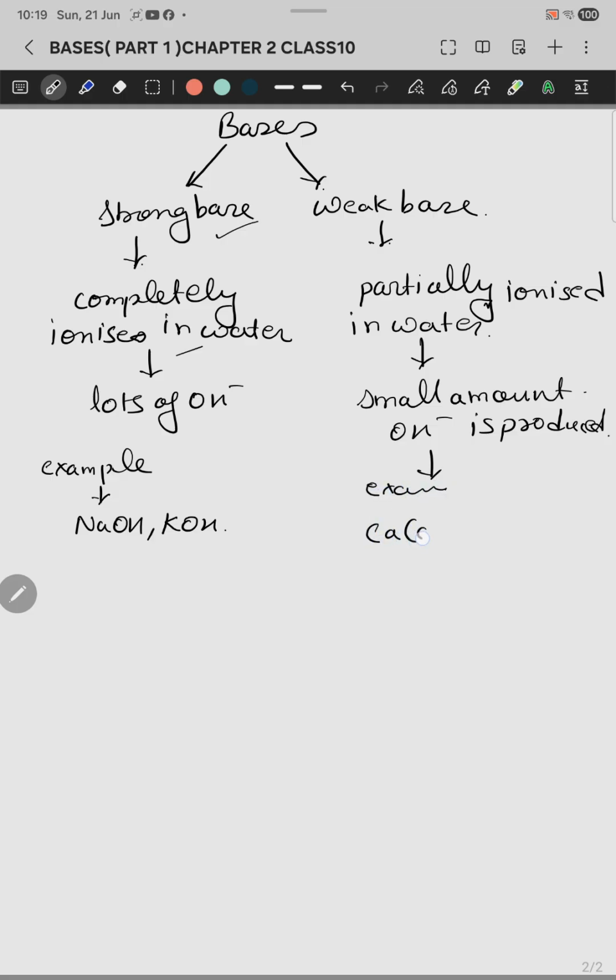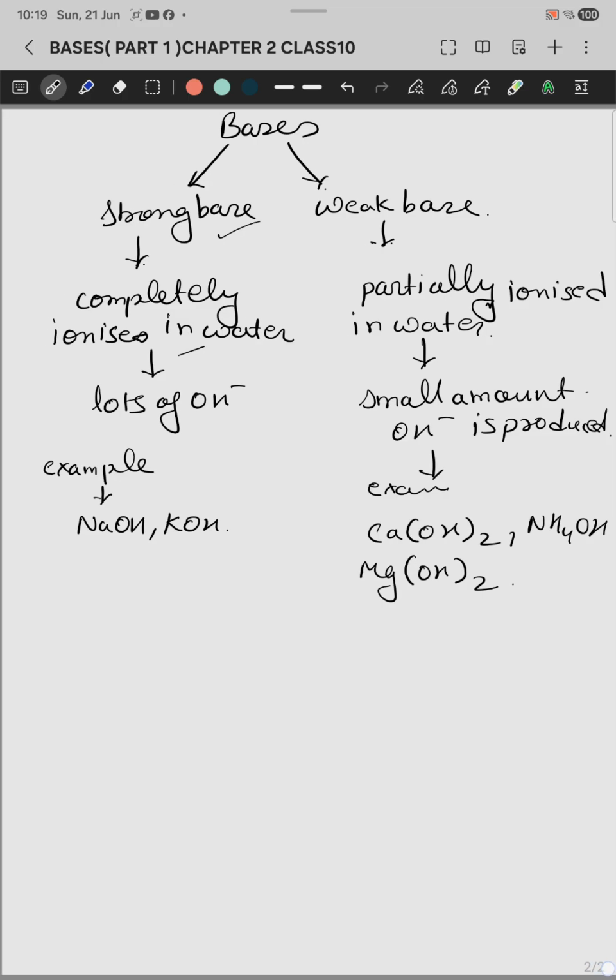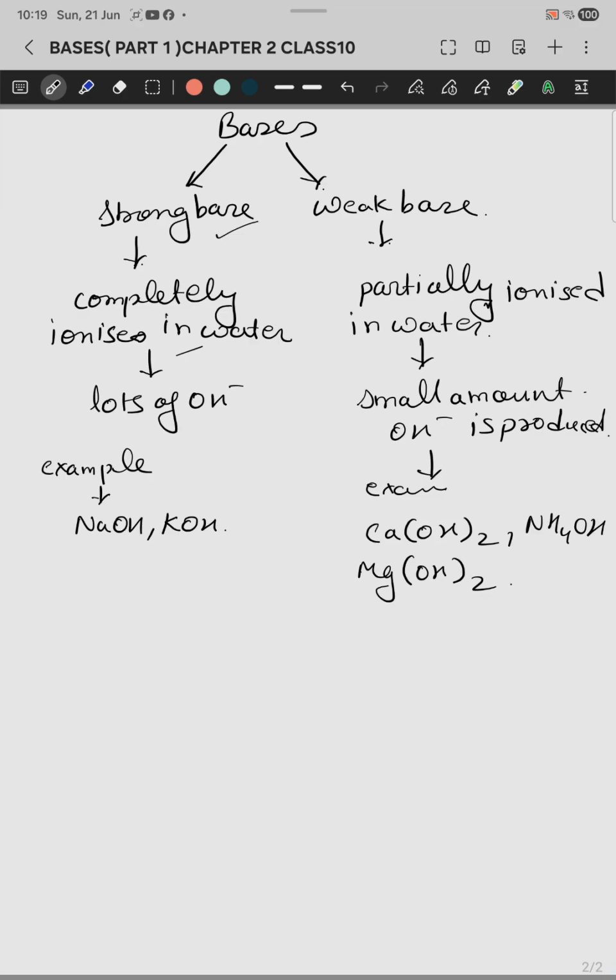First one is Ca(OH)2, that is a weak base, although it is a base, but it is a weak base. Now second example I am giving you, NH4OH, that is also a weak base. Another example we have is Mg(OH)2, that is also a weak base. So we have to understand which one is categorized as a strong base and which one as a weak base. This becomes clear only and only when you study all these topics carefully.